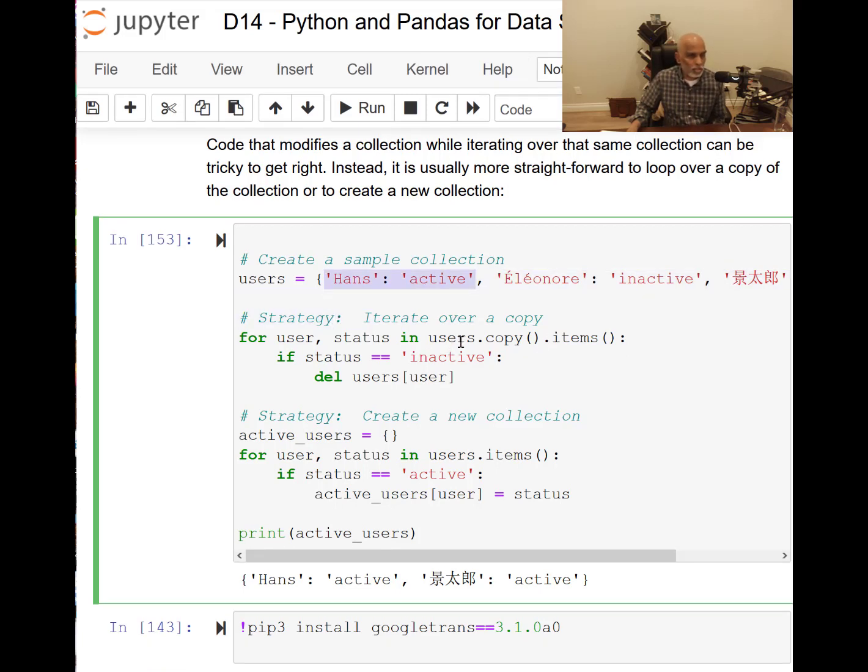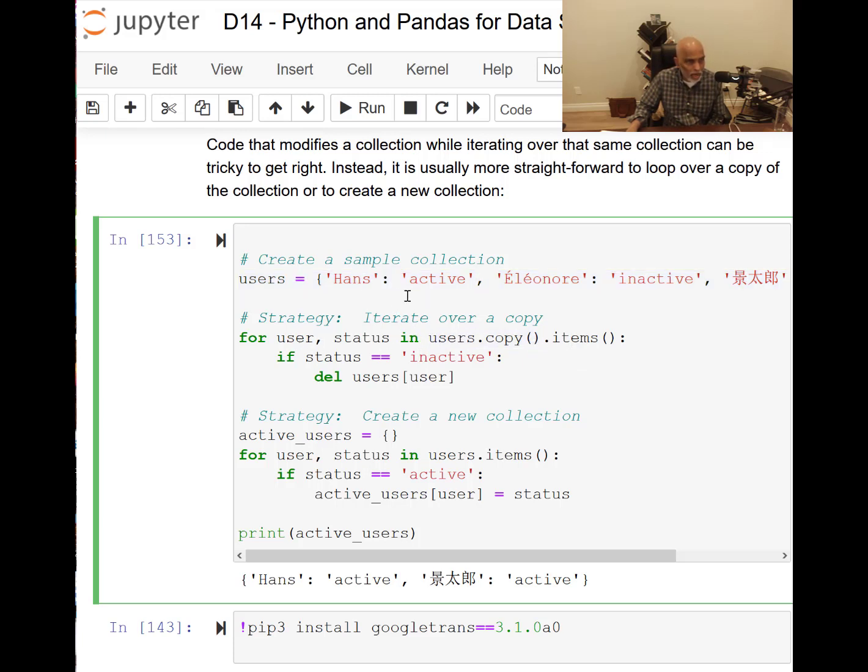Okay, so instead of directly working with the users, I'm going to work with a copy, because I'm going to delete users based on some condition. Instead of iterating over users directly, first of all I'm taking a copy of this users dictionary and working on it. Okay, first point, you can do that. And I'm saying user and status in the items.